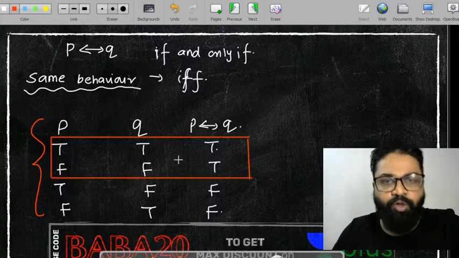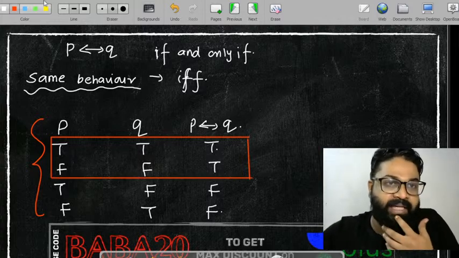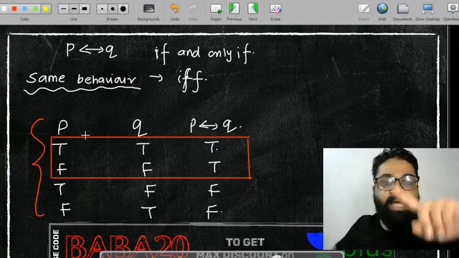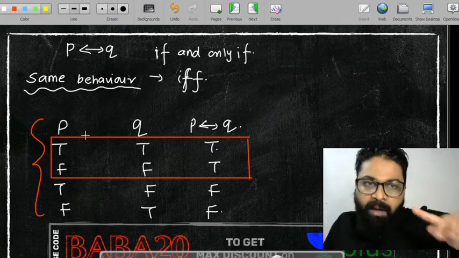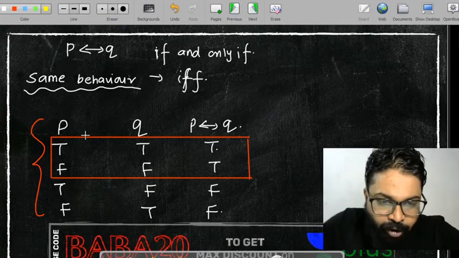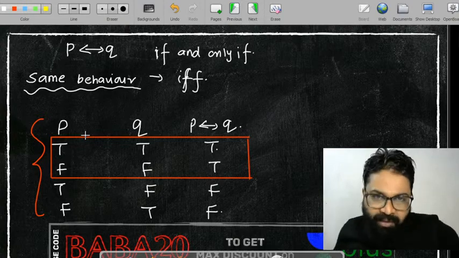It should have what? It should have the same behavior. इसको हम लोग क्या बोलते हैं? Double implication बोलते हैं. ठीक है? I have to take one theorem, but right now you people have not learned about graph theory, so I will not be taking a theorem.